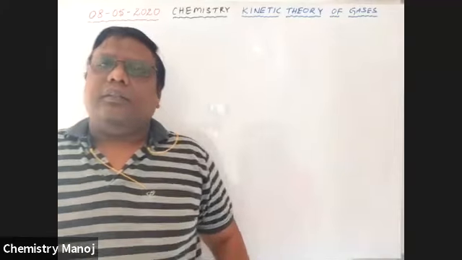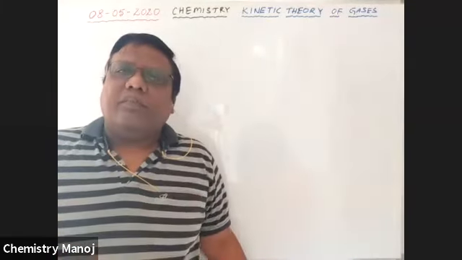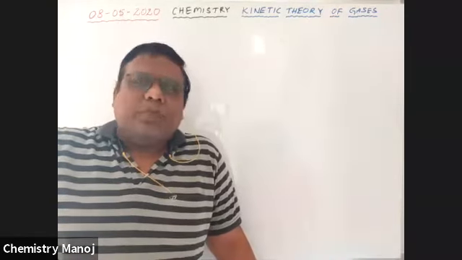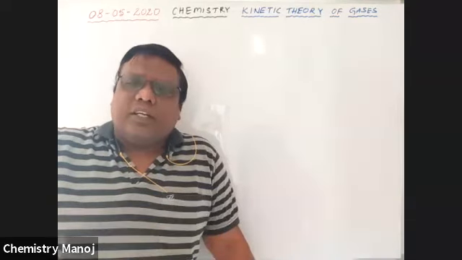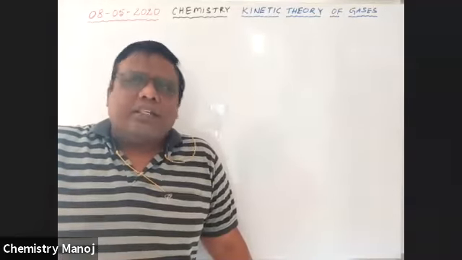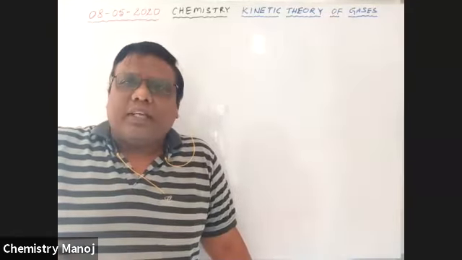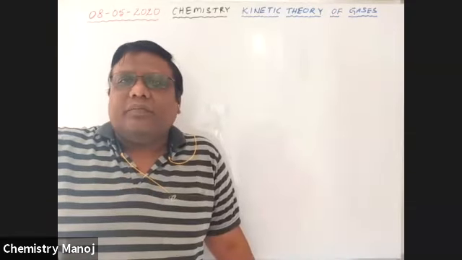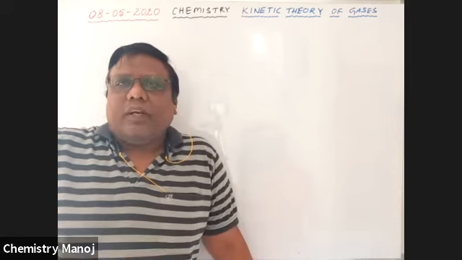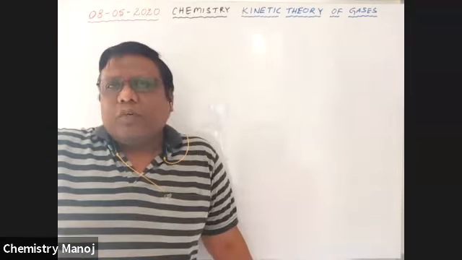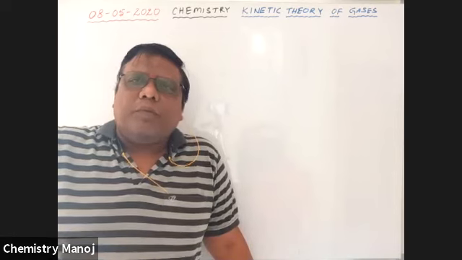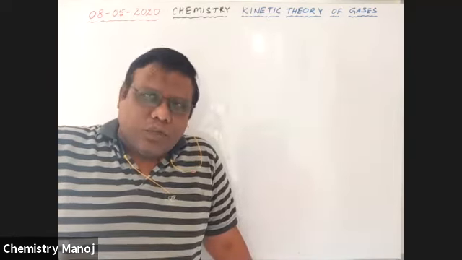Next, all these gas laws are derived from that kinetic gas equation. P is inversely proportional to V, that is Boyle's law. V is directly proportional to T, that is Charles' law. Every gas law, Boyle's law, Charles' law, Avogadro's law, Dalton's law, Graham's law, all these are derived from that kinetic gas equation, which we will discuss tomorrow. And some velocities, RMS velocity, most probable velocity, average velocity, and problems based on these velocities we are going to discuss today.